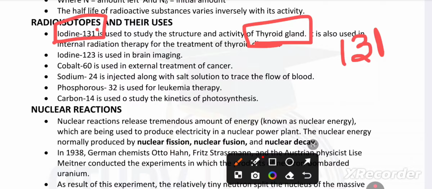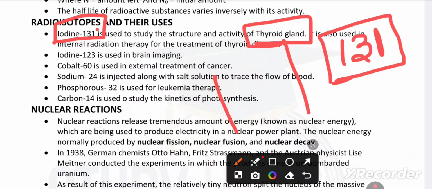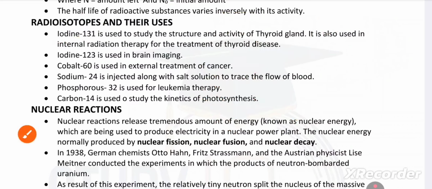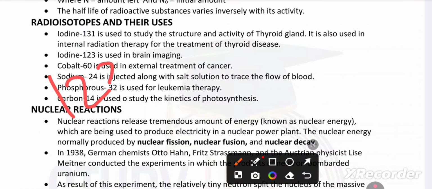Iodine 131 is the particular radioisotope. Important, note it down. Iodine starts with I and ends with E. Then iodine 123.